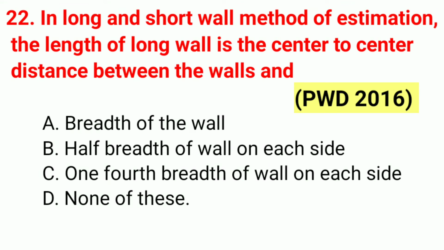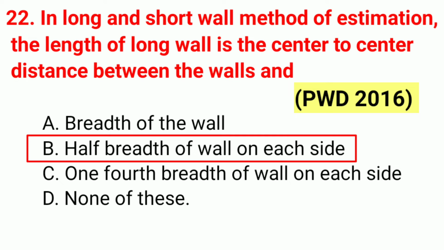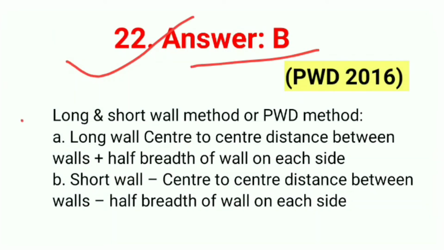Question number 22. In long and short wall method of estimation, the length of long wall is center to center distance between the walls and. The correct answer is option B, half breadth of wall on each side. Long and short wall method, or PWD method, uses the following formulas.